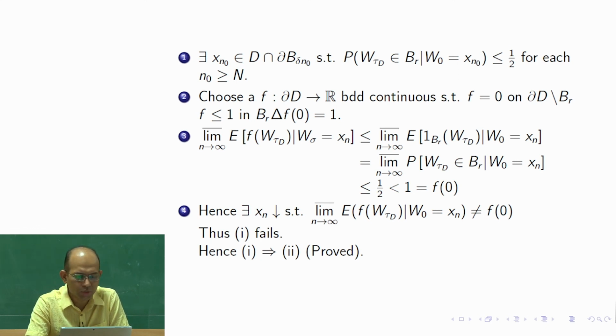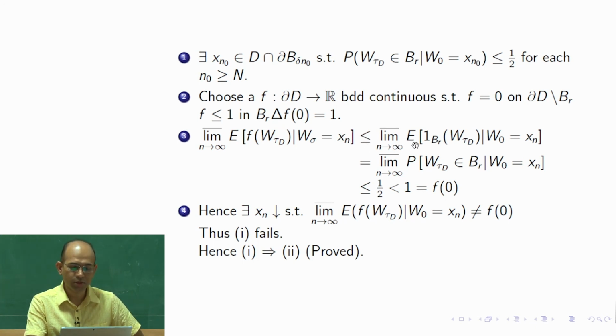Since f is less than or equal to 1, if we replace f by the indicator function of B_R, then inside B_R it is 1 always, but f is always less than or equal to 1 there, so we are replacing that. Of course, we are going to get this less than or equal to sign here.